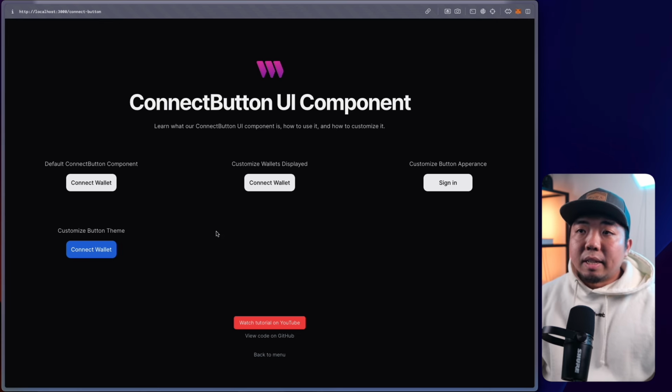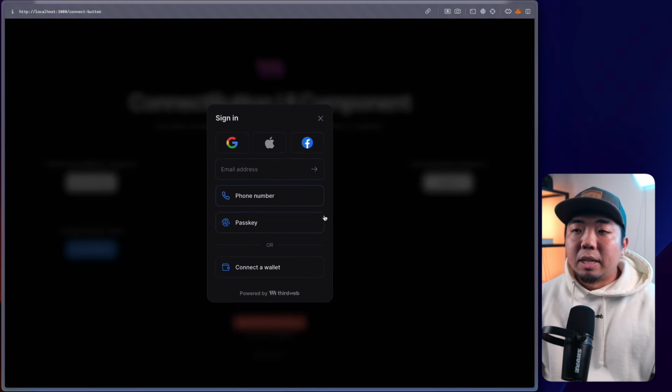So right here, this is what we're going to be building today, and we're just going to be going through some of the different ways that we can implement the Connect button UI component and how we can configure it. So the first thing we'll go over is a default button. This is going to be your default button that you get.